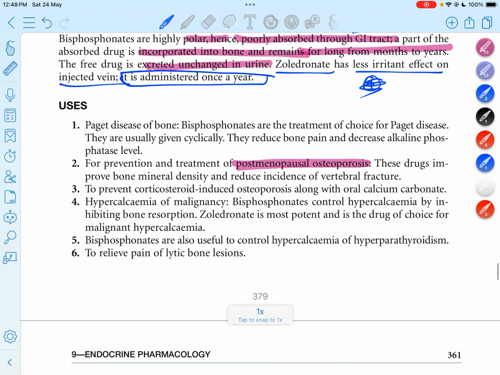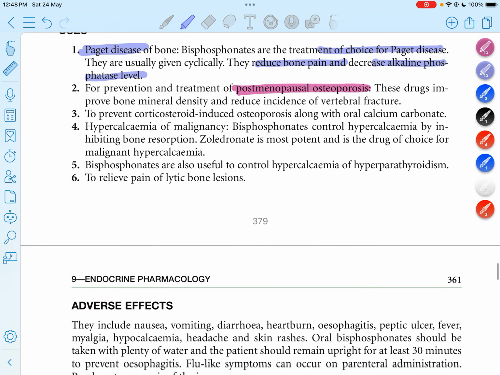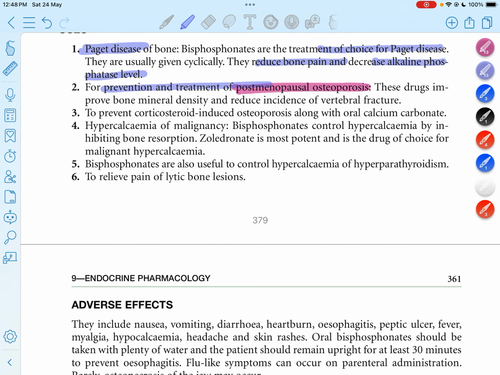When we look at the usage of these drugs, it is mainly used in Paget disease, where bisphosphonate is the first choice of treatment. Clinically, it reduces the alkaline phosphatase level and also reduces bone pain. It is also used in the prevention and treatment of postmenopausal osteoporosis. In women after menopause, estrogen decreases, so there is more osteoclast activity and bone resorption.